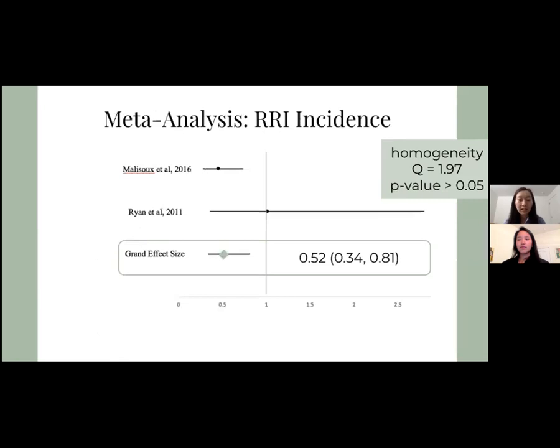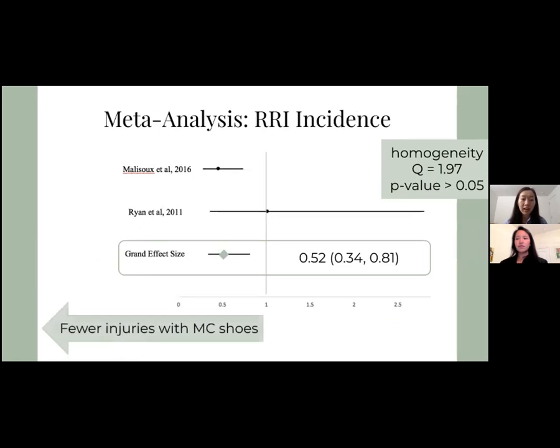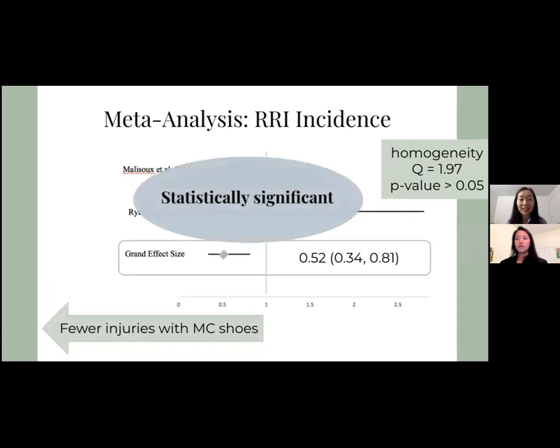And looking at running related injury incidents, we used a fixed effects model since P was greater than 0.05 and the grand effect size and confidence interval were less than 1. So that meant they had a lower risk of injury with motion control shoes. And this is statistically significant since it did not cross 1. So if someone wears motion control shoes, they're about half as likely of getting a running related injury than someone wearing neutral shoes.